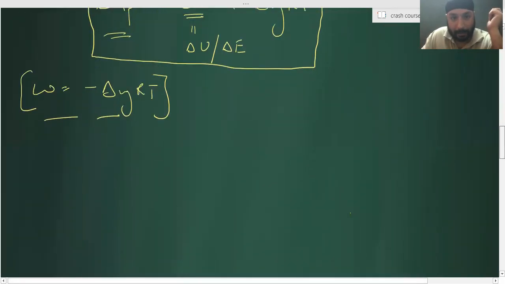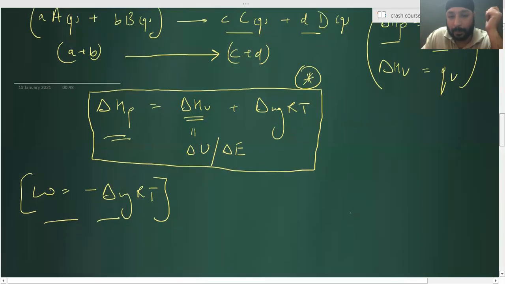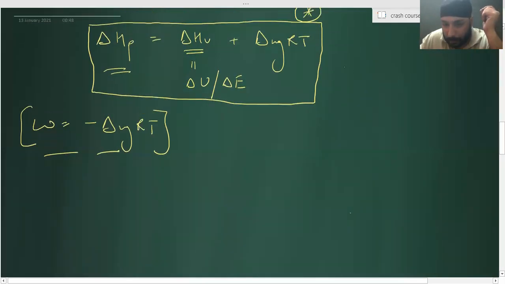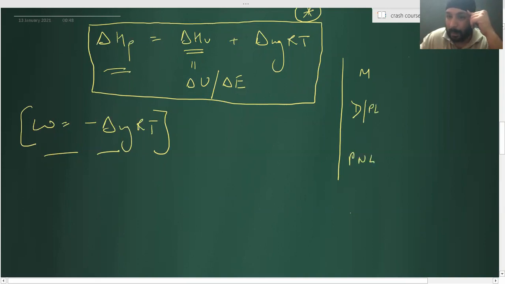So that is the pitfall. And one more thing, I'm not sure whether you know the values or not, for monatomic gas, diatomic gas, polyatomic linear gas, or polyatomic non-linear gas, the Cv value and Cp value.